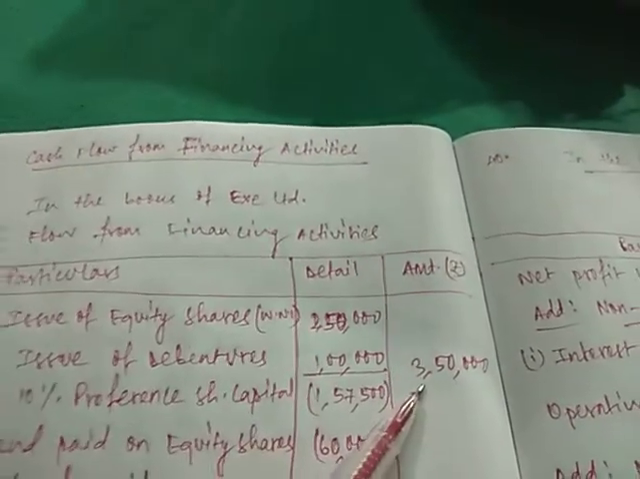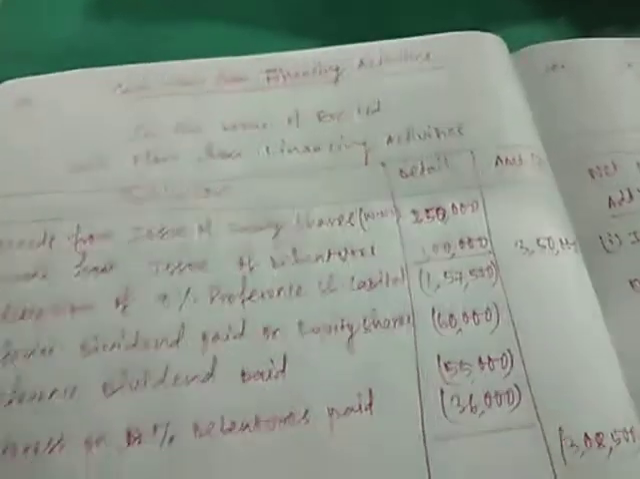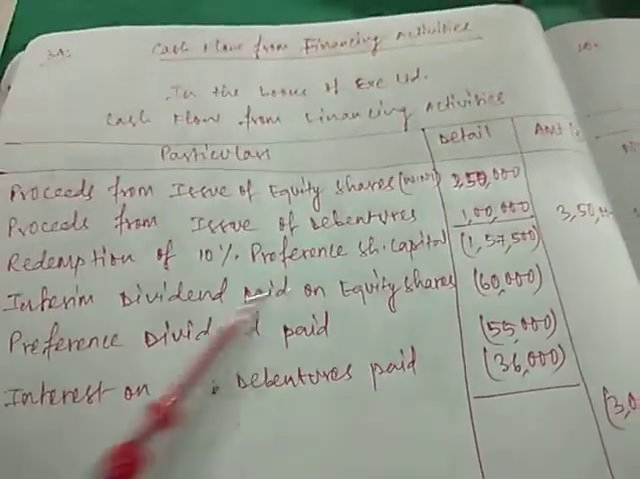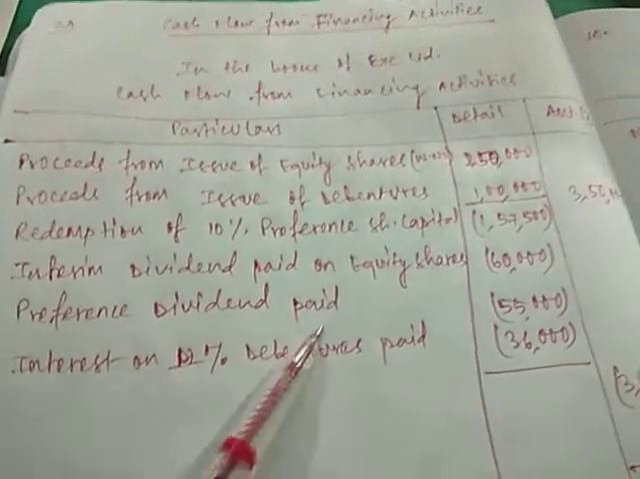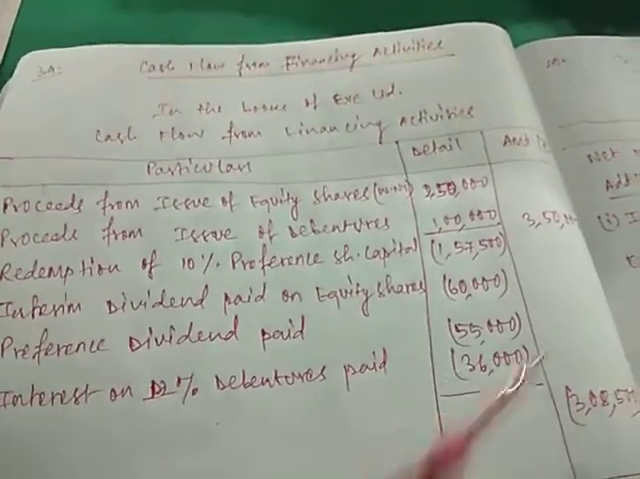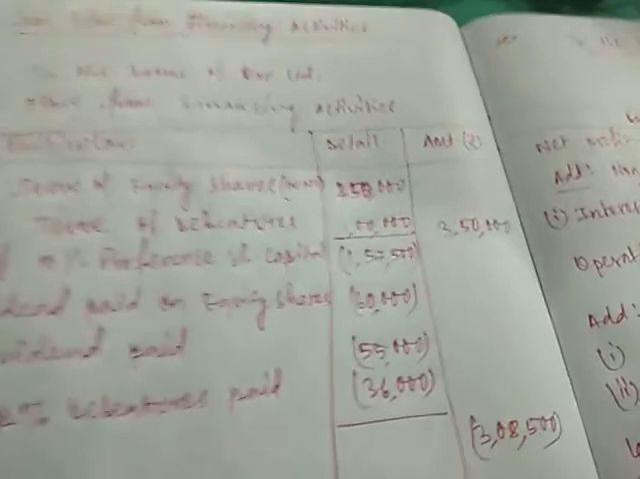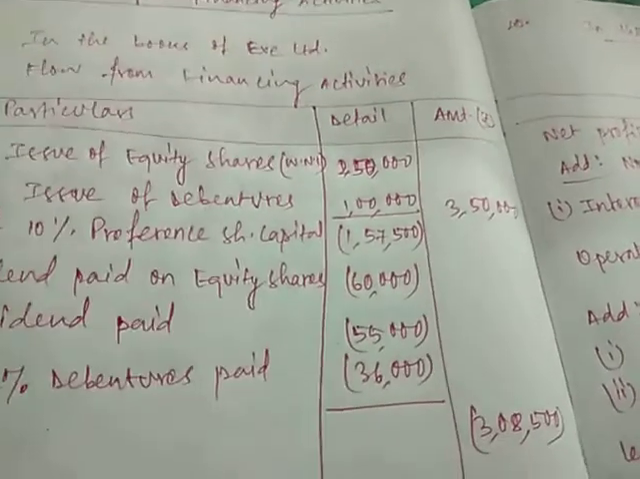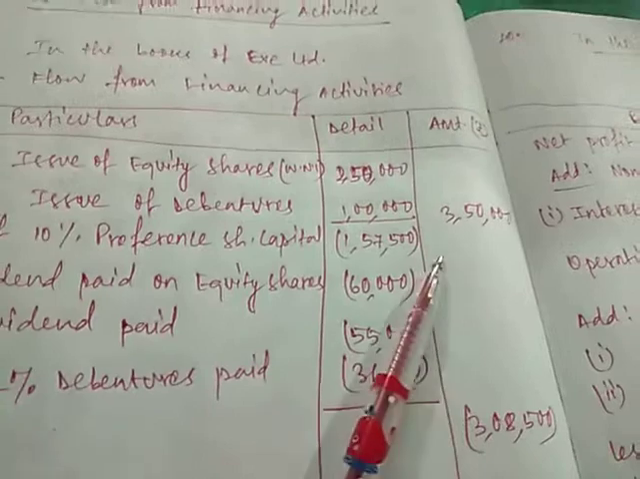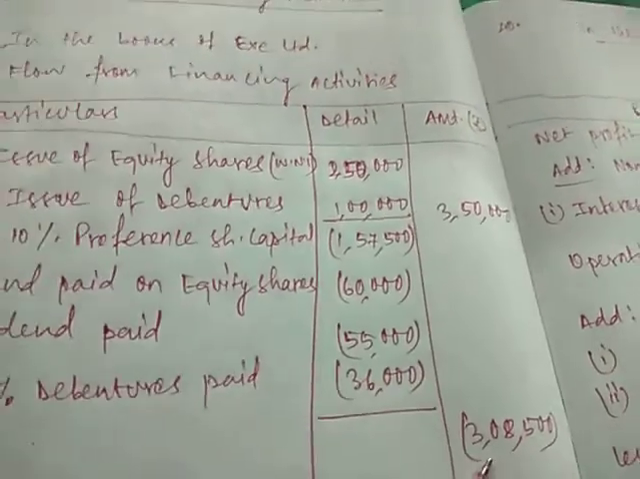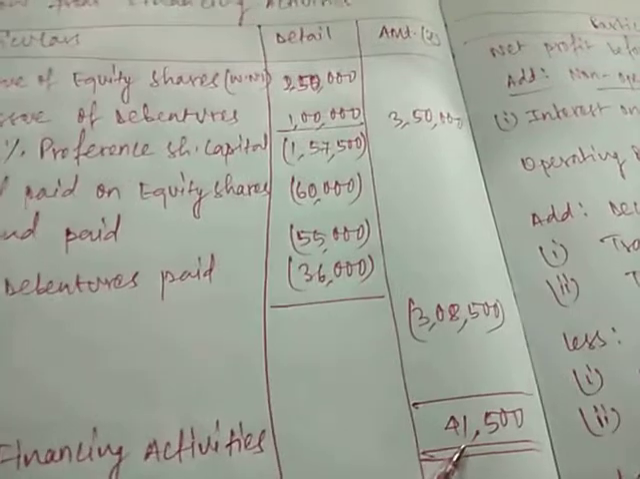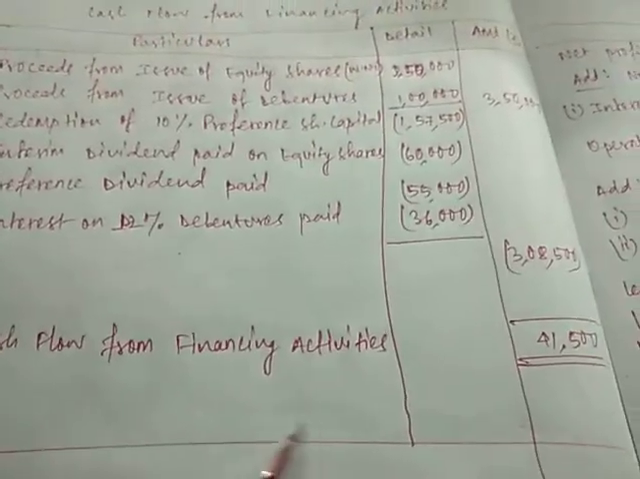Addition I have already shown you, 2,50,000 plus 1 lakh, that is 3,50,000. This is the cash inflow. If you check the cash outflow, it is redemption of 10% preference share capital, interim dividend paid on equity shares, preference dividend paid, and interest on 12% debentures paid. If you add all the cash outflows, it comes to 3,08,500. Here you can see 3,50,000 were the inflows and 3,08,500 is the outflow. When you take the difference of this cash inflow and cash outflow, it comes to 41,500. This is the cash flow from financing activities. You can write it in this way and you can end the question.